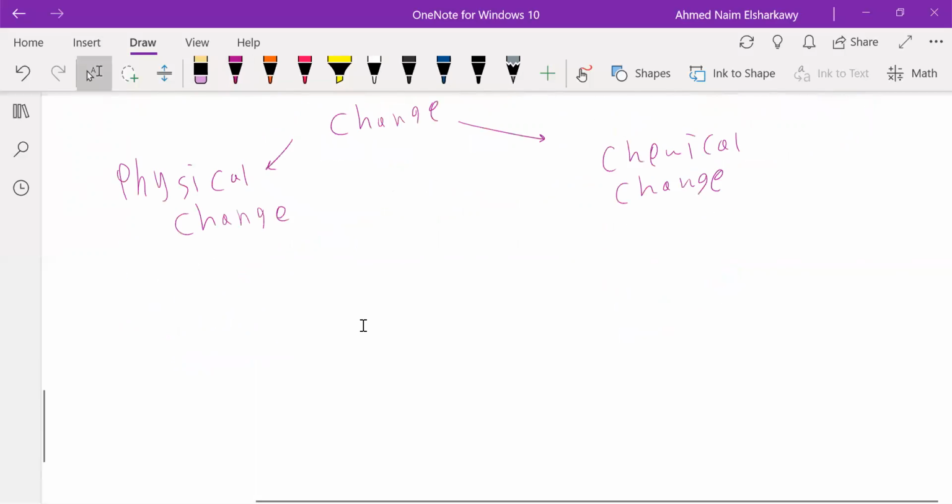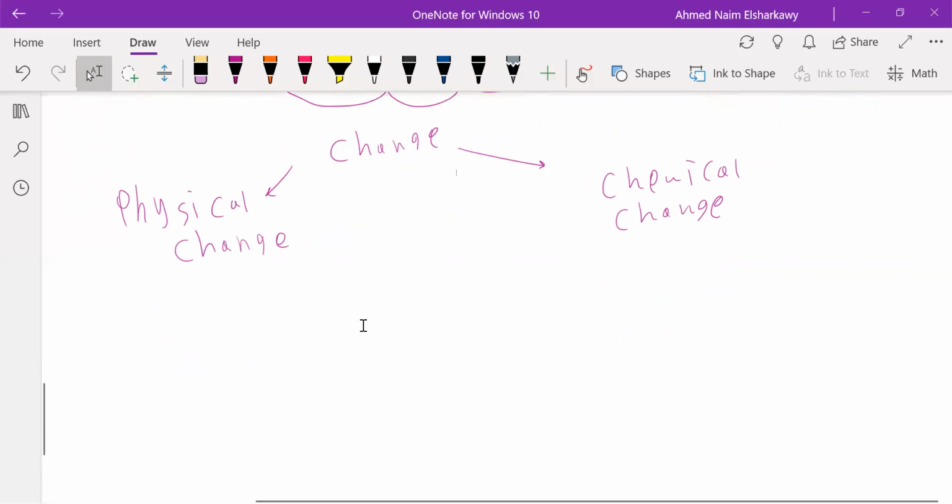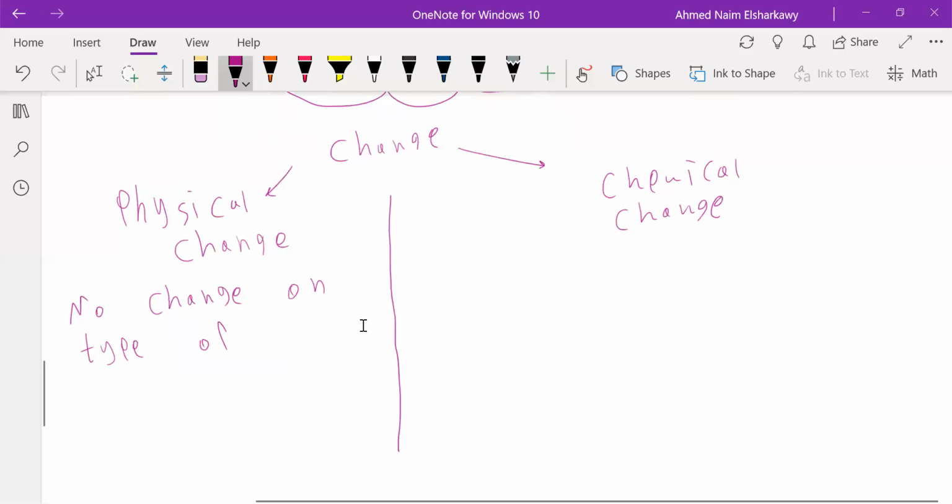So what is the difference between them? In the case of physical change, if the matter goes through a physical change, there is no change in the structure of matter. We can say there is no change in the type of matter. While in chemical change, a new substance will be formed with new characteristics.